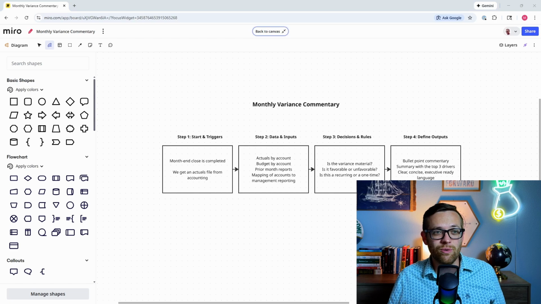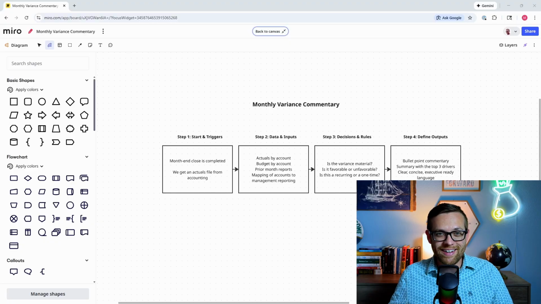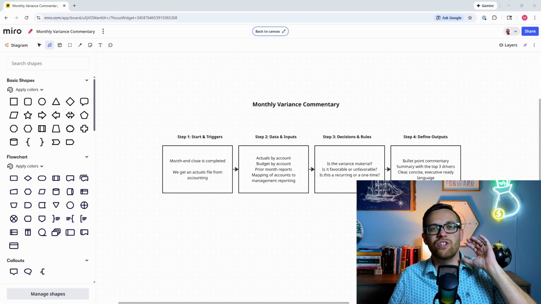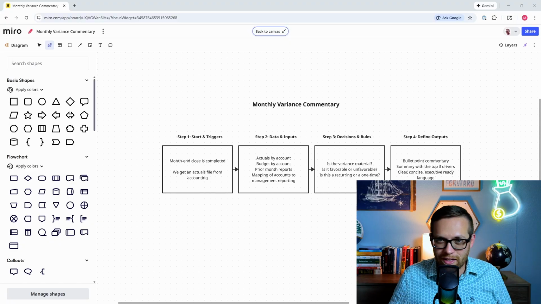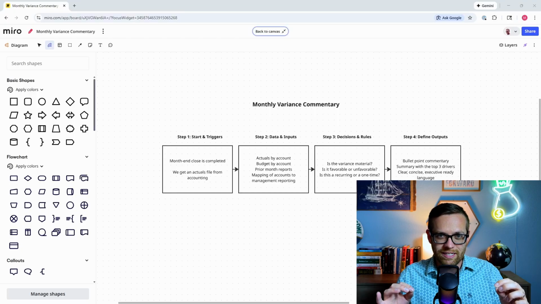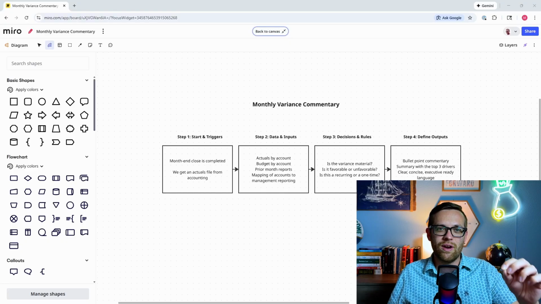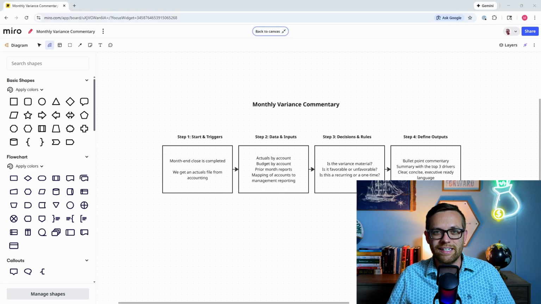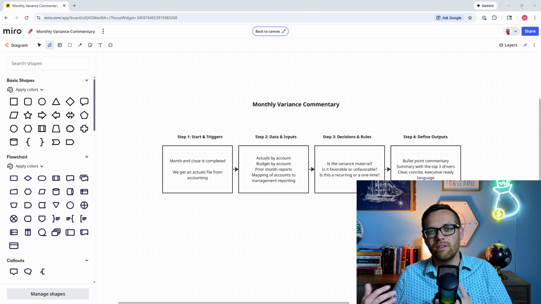And here's the really cool thing. This process map, this is 70% of the work to get an AI agent built. The rest of it is just telling the AI agent to do these things. Sure, there's going to be some buttons we're going to have to click. There's going to be some testing. There's going to be guardrails. But this framework, understanding your process and being able to put it in this framework that you can teach to an agent, honestly, that's the really hard part. So with the process map done, we are ready to move on and start building the documents and the blueprints that are going to guide us through the development of our agent.